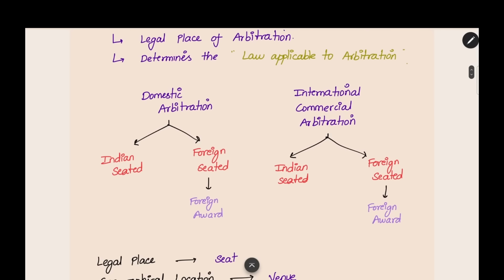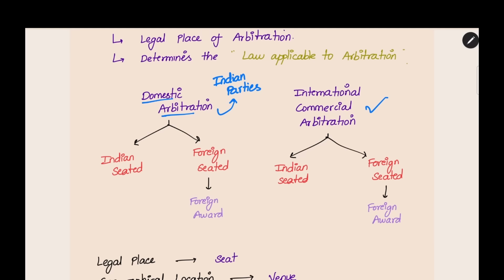Now, how is the seat of arbitration related to domestic and international commercial arbitration? Domestic arbitration is where both are Indian parties. If at least one of the parties is from outside India, then we call it an international commercial arbitration. While classifying domestic arbitration, we see the nationality, whether they are Indian or from outside India. But when we have to see which law is applicable or which seat is there, we have to see the legal place. It will be mentioned in the arbitration agreement.